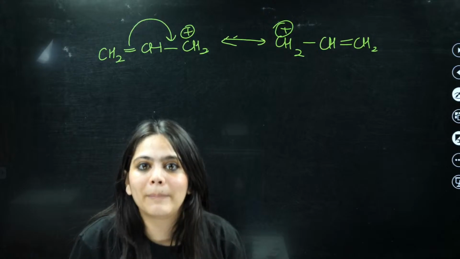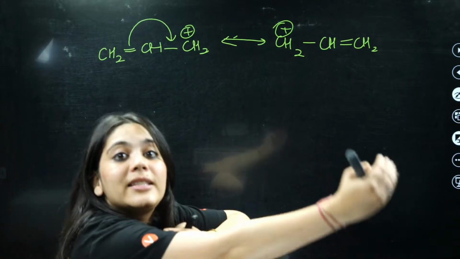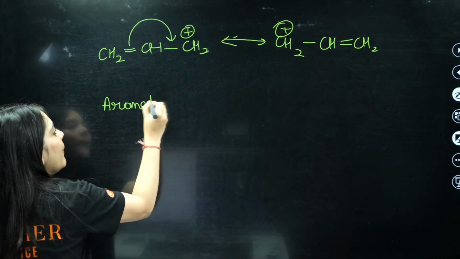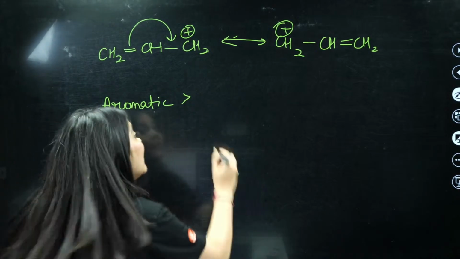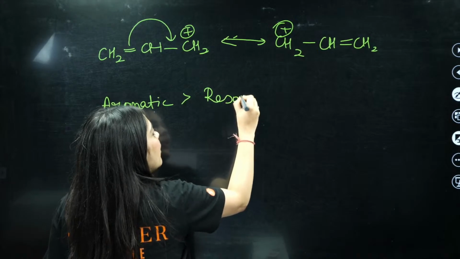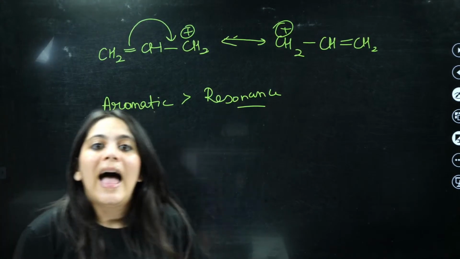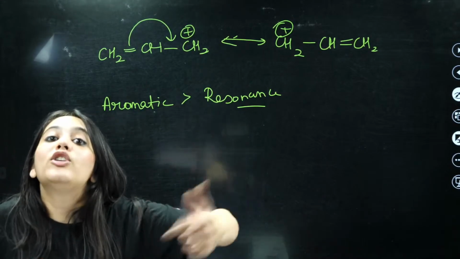And always remember, whenever you're watching the stability trend, the aromatic compound will obviously be the most stable compound. After that comes the resonance structure. If in any compound the resonance structures exist, and if the resonance structures are many, then it is the most stable compound.